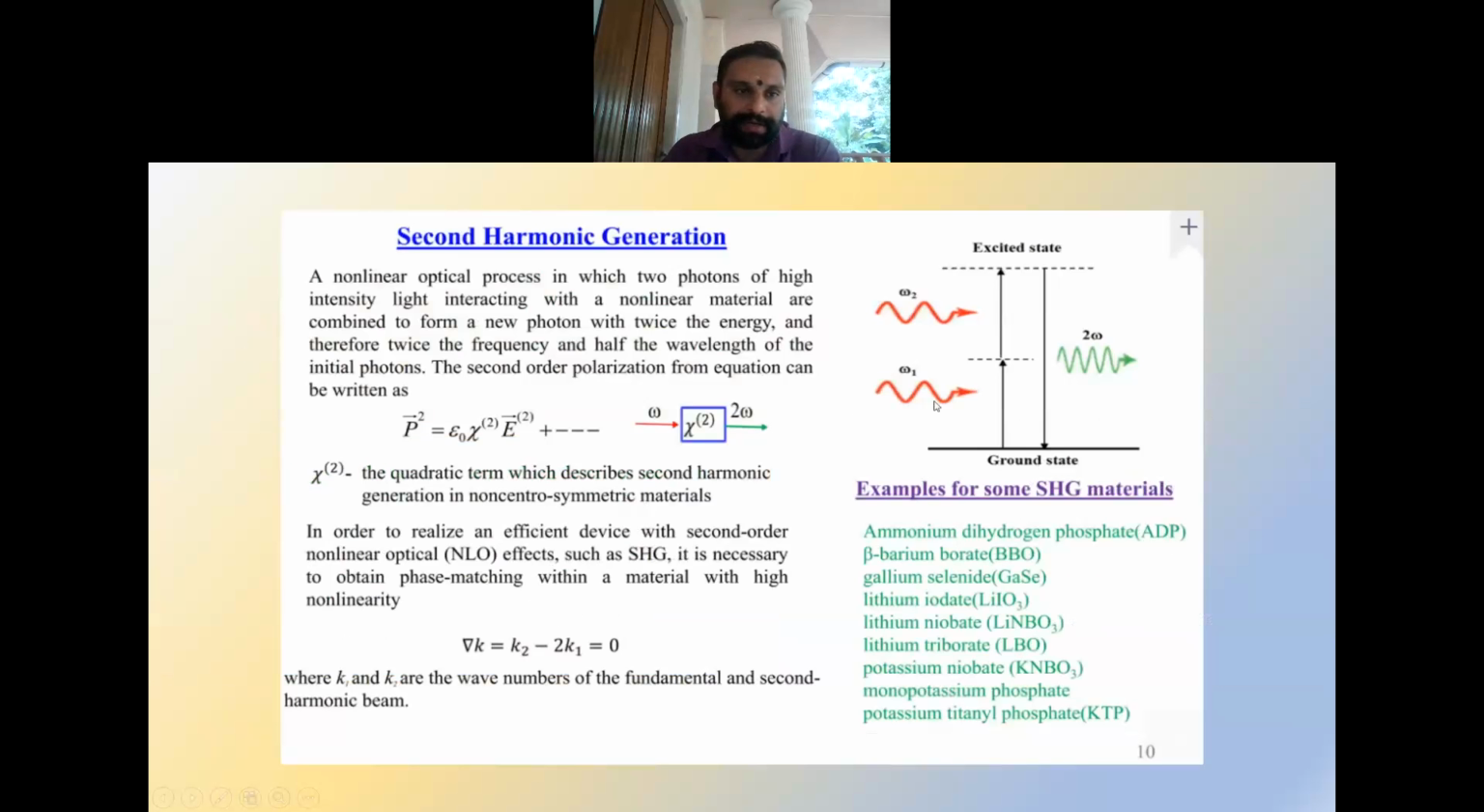So in the case of second harmonic generation, a nonlinear optical process in which two photons of high intensity light interacting with a nonlinear material are combined to form a new photon with twice the energy and therefore twice the frequency and half the wavelength of the initial photons. That means we have two frequencies, omega 1 and omega 2, both of them equal. These two photons interact with a nonlinear material, and as a result it will produce a new frequency which is twice the frequency of the incident photon. That is what is called second harmonic generation.